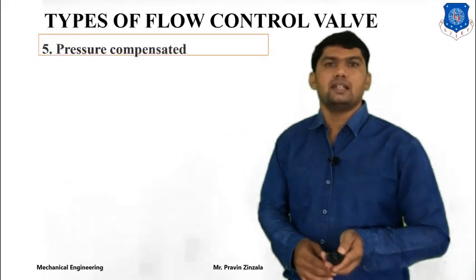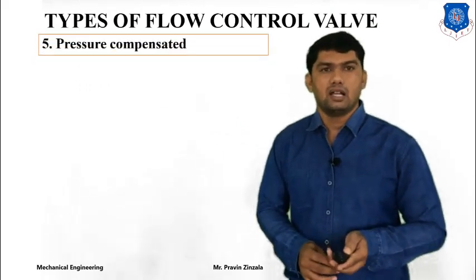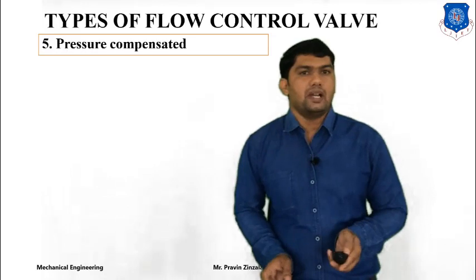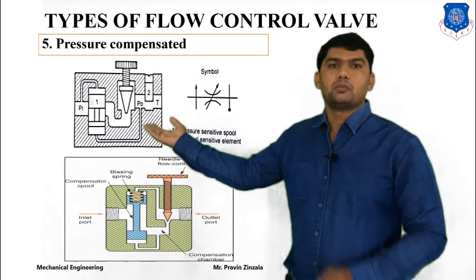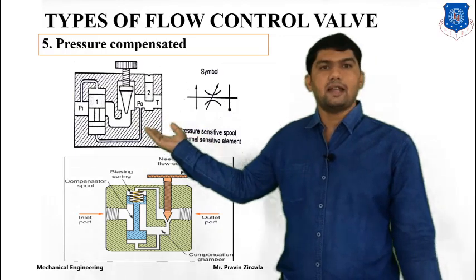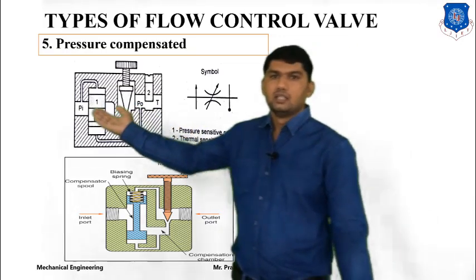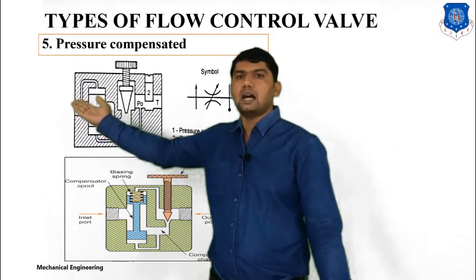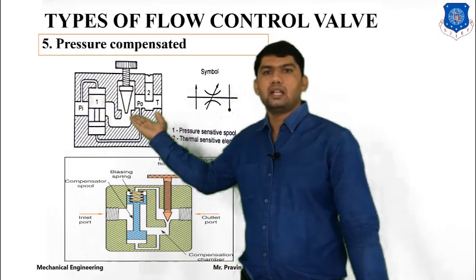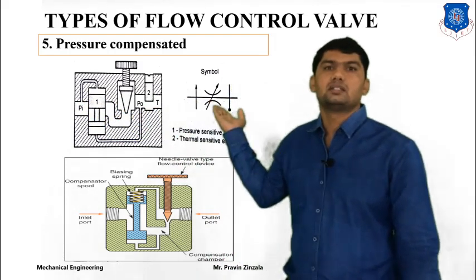The next flow control valve is the pressure compensated valve. It means the valve operates according to changing pressure. So this is the diagram of the pressure compensated valve. It is one type of pilot operated valve. This P will be connected to the pump. In the forward direction, fluid will pass from the pump through this mechanism to the outlet to the system.